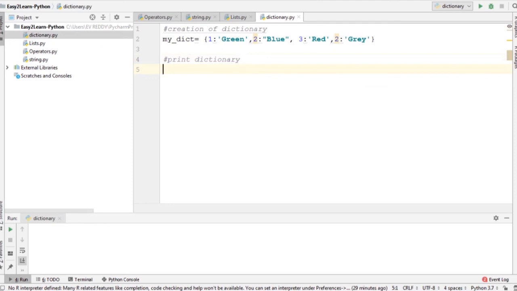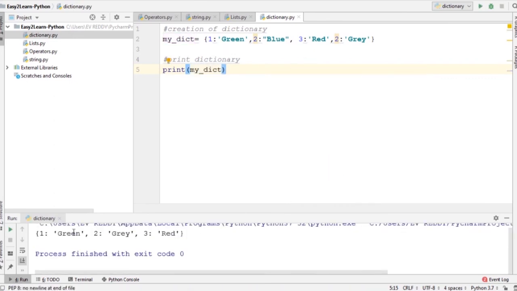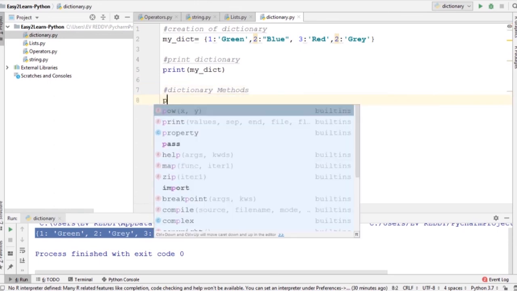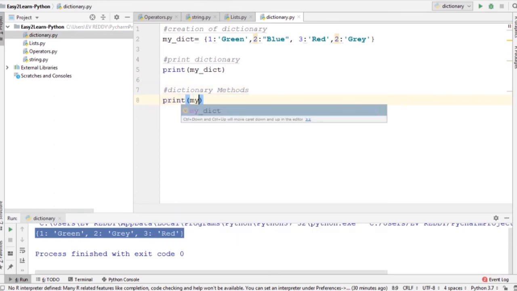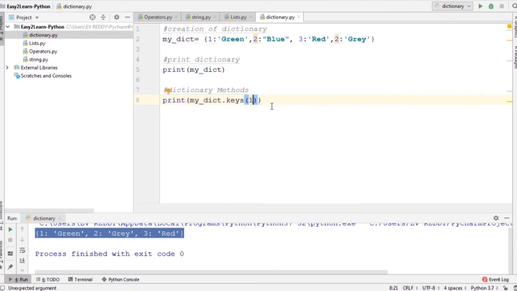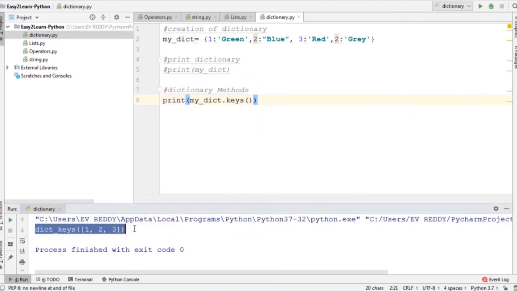Let us say print my dictionary, and I am going to run it. I have 1 green, 2 gray and 3 red. You can see what is happening here. Since I had repeatedly defined key 2 as gray, it has taken the newer value. I hope this example is clear when we have duplicate keys.